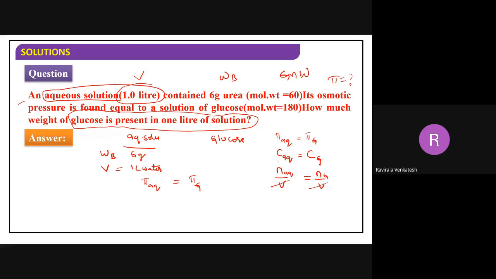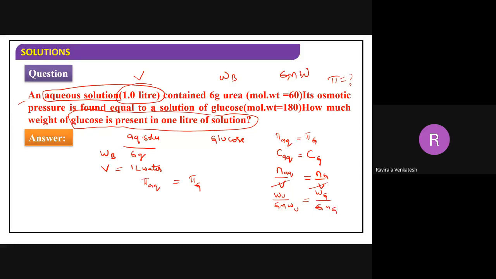So mole is nothing but here solute लेना है आपको. Weight of urea लेना है. यहाँ पर aqueous में what is the solute beta? Urea. Weight of urea divided by gram molecular weight of urea is equal to weight of glucose by gram molecular weight of glucose.